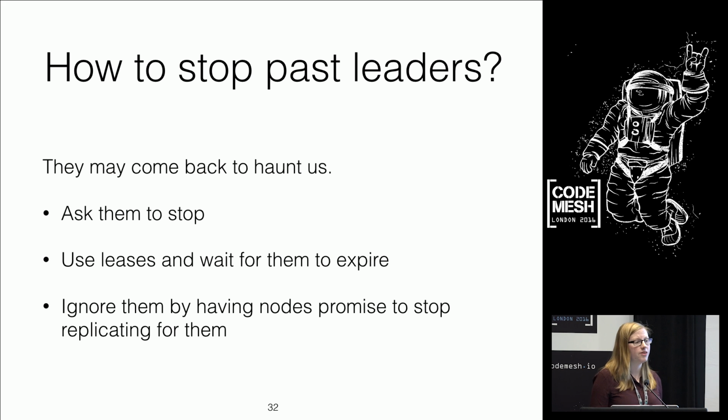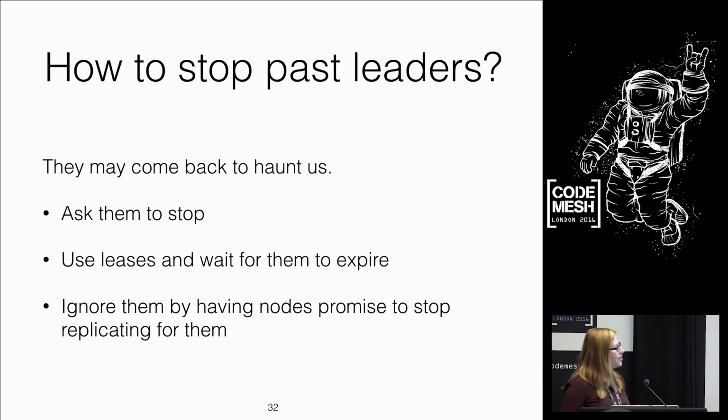Another thing we could do is use leases. So the leader has some kind of lease, and they're in charge for 10 seconds. So when that 10 seconds is up, someone else can take over. The problem with leases is they rely on clock synchronization, and especially now that people are moving more towards the cloud and to AWS, in this world where safety is paramount, that's a dangerous assumption to make.